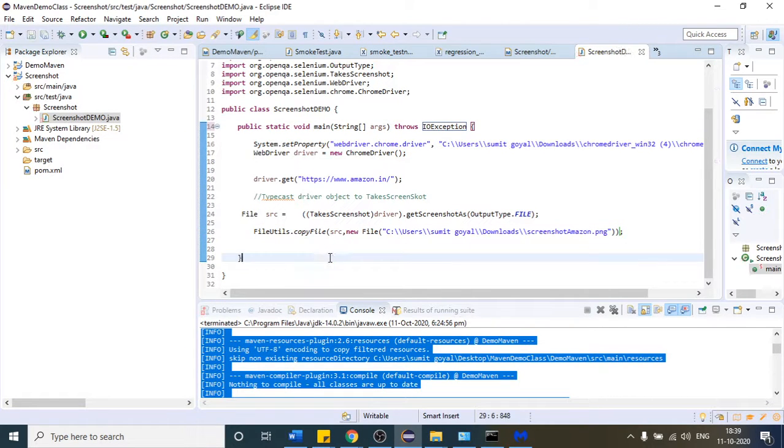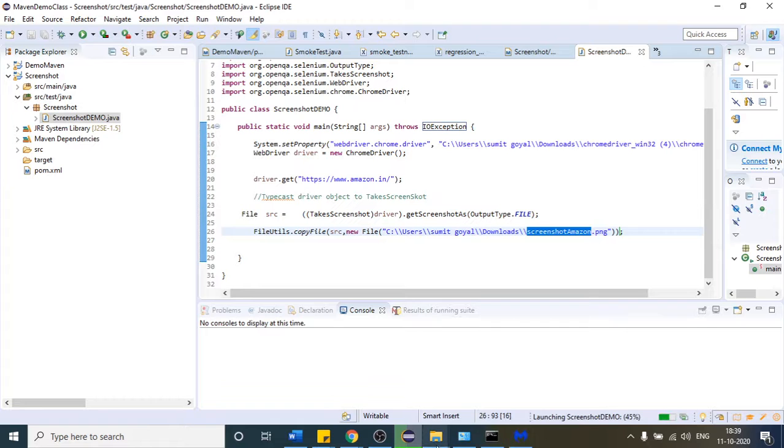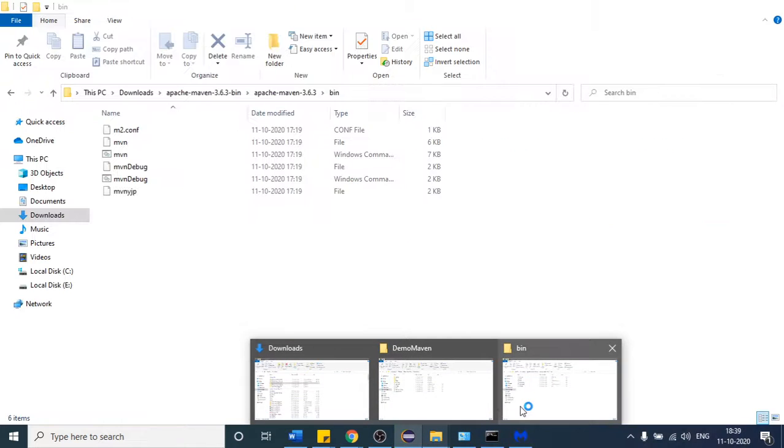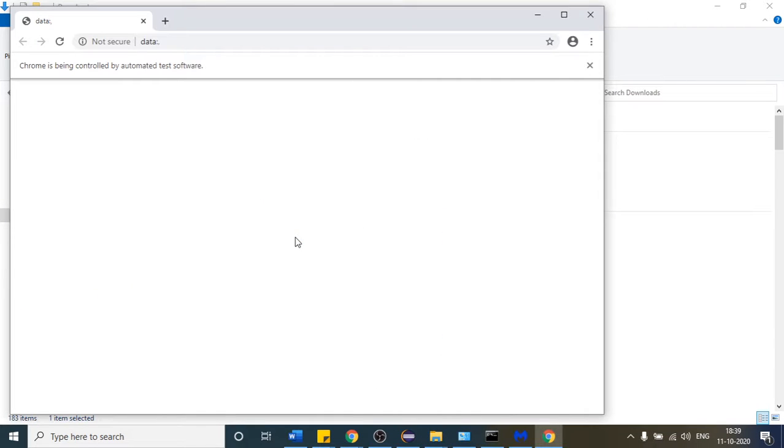So what will happen? First we are getting our screenshot here in this variable. After that we are copying our screenshot from this variable to our local path, which is this local path. You will see when I run this, one file will be created. As of now, no file is present, which is the screenshot file.